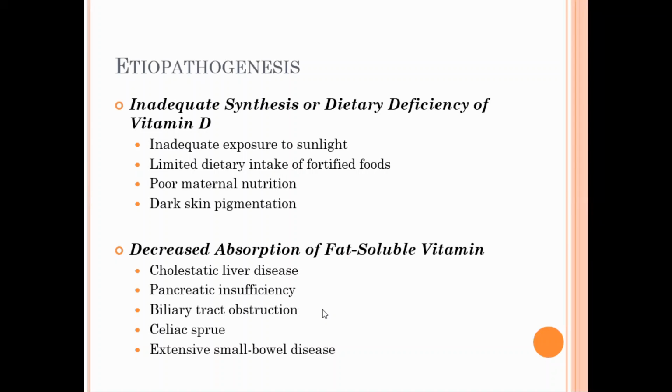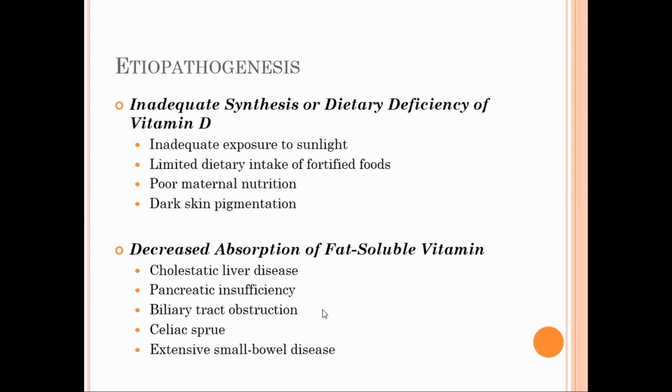Okay. So what is the etiopathogenesis of vitamin D deficiency? Either there may be inadequate synthesis or deficiency of vitamin D in the diet. How? If the person is not being exposed to sunlight, if there is a limited intake of fortified food, if the mother is not getting proper nutrition, and also in conditions such as dark skin pigmentation, there is inadequate synthesis or dietary deficiency of vitamin D.